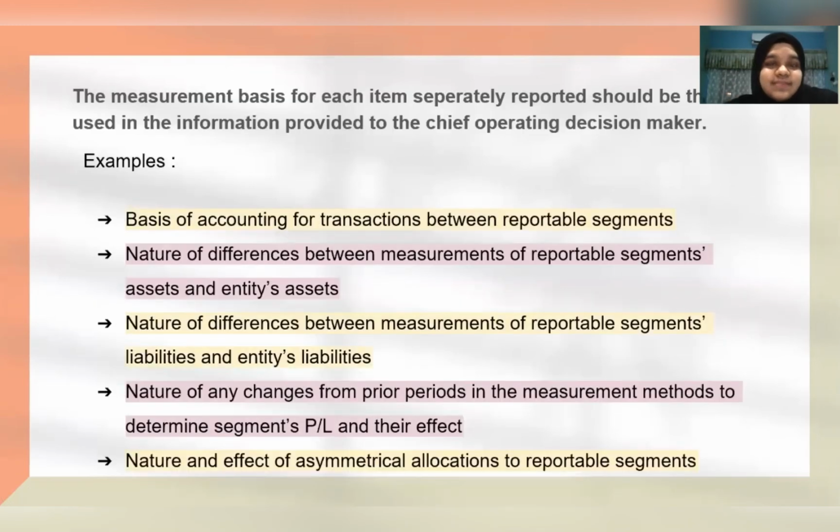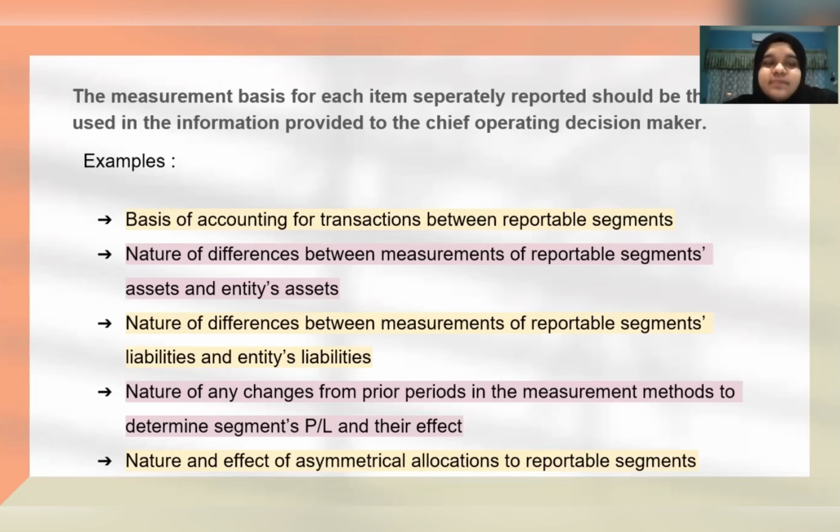At the same time, it is also important for the respective entity to provide an explanation regarding the measurement basis used. The measurement basis for each item separately reported should be the one used in the information provided to the chief operating decision maker.